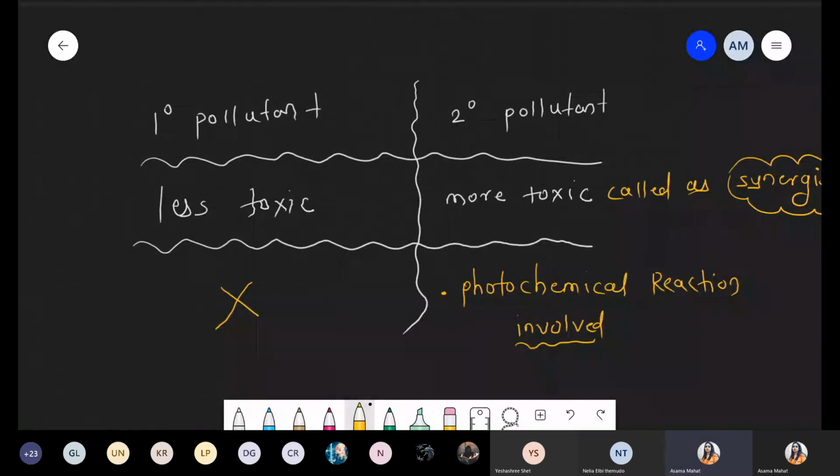So now, after this point, we start with the first pollution, that is air pollution. Okay, so should I continue with the next one? Air pollution. Should I continue? Hello.